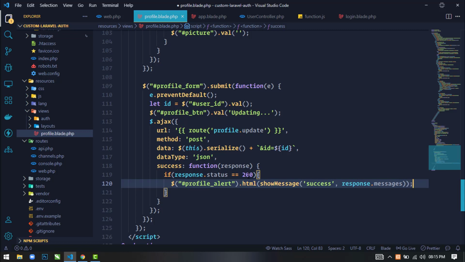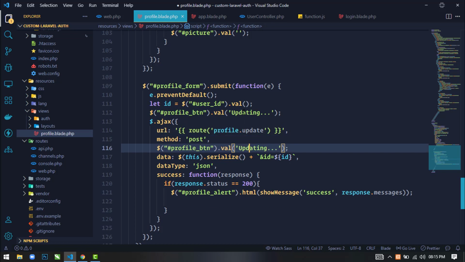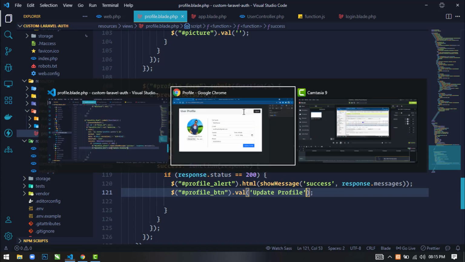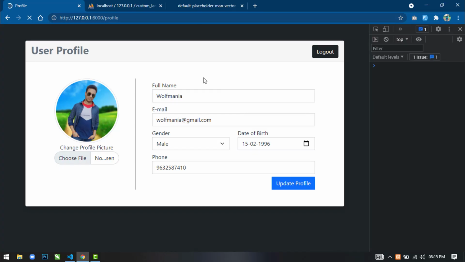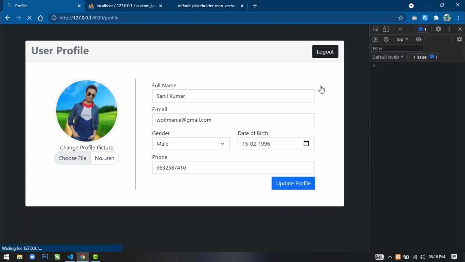Okay, and we'll change the button text again to update profile. Okay, save this. Now if we come here and refresh and change the name to Sahil Kumar and click on update profile, so you can see profile updated successfully. Okay, and if you refresh, then you can see all the previous values are set.